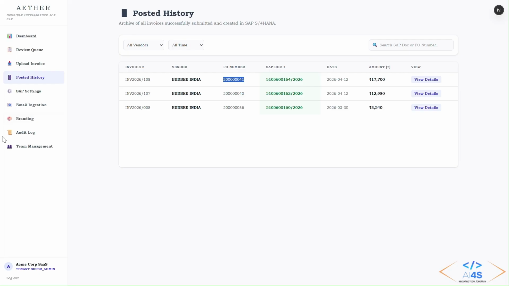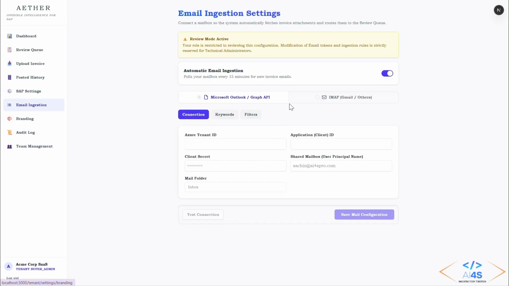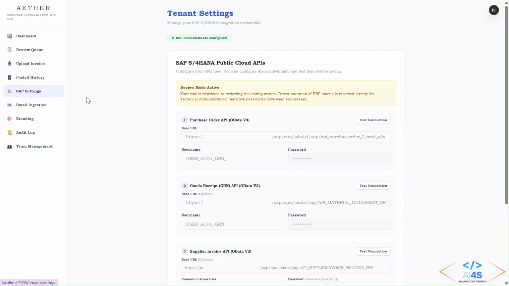In this, the tenant admin has access to their team, with team management where they can add or remove team members. Email ingestion configuration is done only by the technical admin. A tenant admin or a reviewer cannot do this. At the same time, in SAP settings, you have to do the configuration of your SAP S4HANA, basically putting in the API and all those things to be able to talk between the two systems through API.